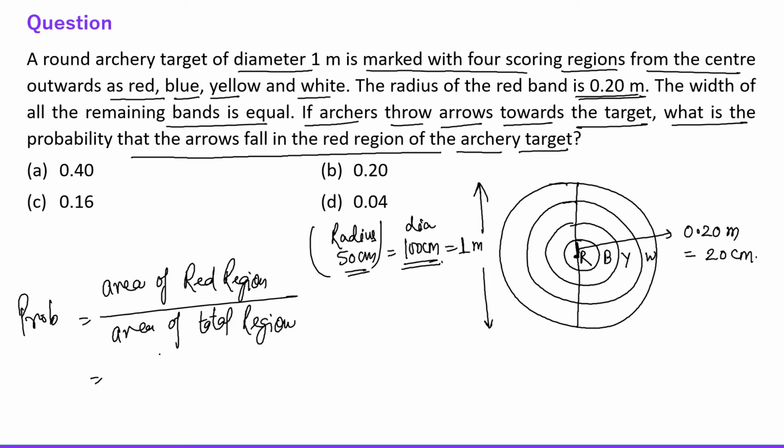So area of the red region is pi r square, r is 20 and the area of total is pi r square, r is 50, right? So pi can be cancelled out. So this is 400 by 2500. So this is 4 by 25 or you can say it is 0.16. So this is the required probability, right everyone?